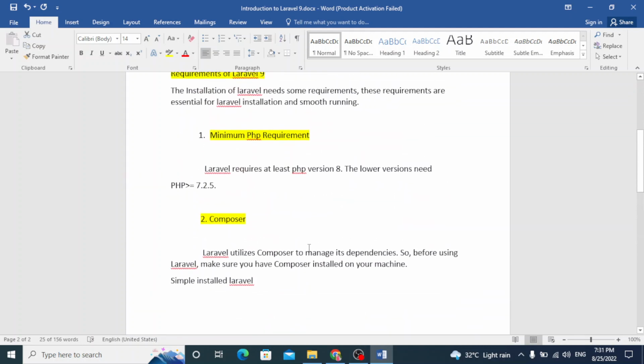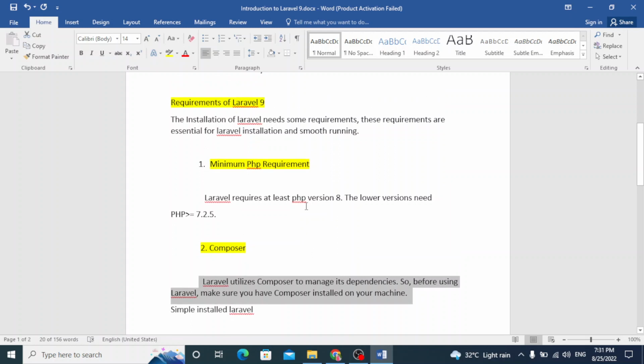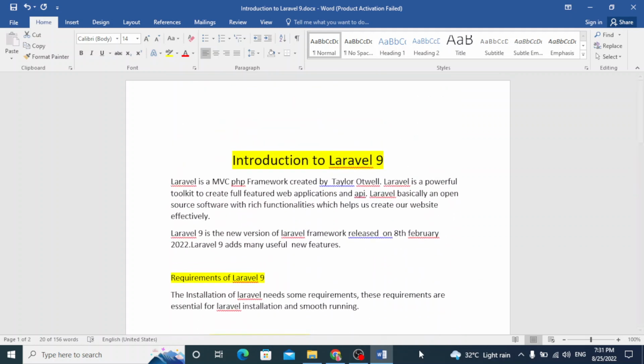But if you want to use Laravel 9, you must have version 8 of PHP, and second, you must have Composer on your PC. In our next tutorial, we will discuss how you can install Laravel and how you can install version 8 of PHP.